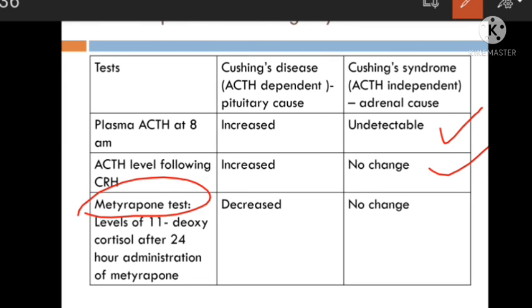Then the metyrapone test. Metyrapone is a substance that inhibits the synthesis of glucocorticoids. So when metyrapone is given, what happens? Glucocorticoid secretion is inhibited, and this stimulates ACTH secretion, and the level of 11-deoxycorticosterone after 24 hours of administration of metyrapone is measured. This is reduced in ACTH dependent, and there is no change in ACTH independent Cushing syndrome.